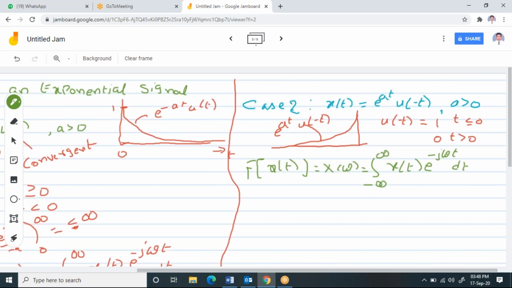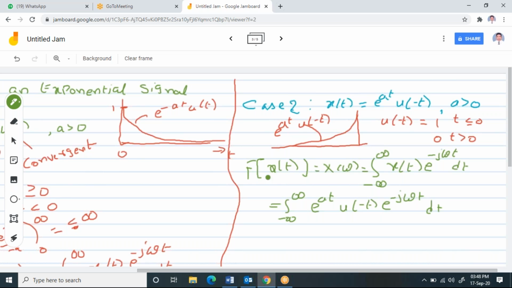But now your x of t is e power at u of minus t. So I can write the integral from minus infinity to plus infinity of e power at u of minus t into e power minus j omega t dt. This is the second case.